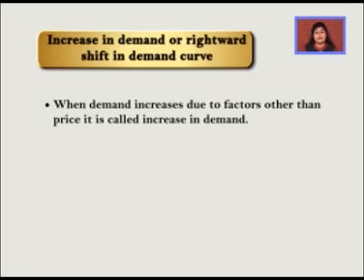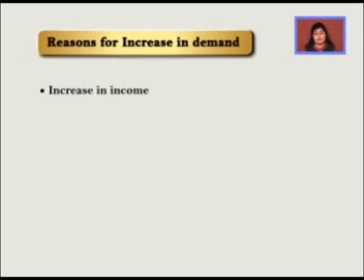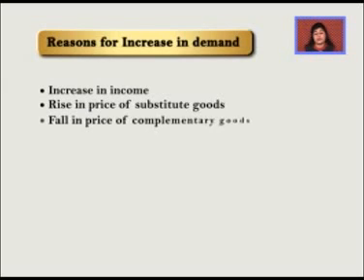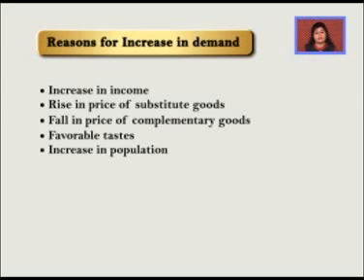And an increase might cause a rightward shift in demand curve, and a decrease might cause leftward shift in the demand curve. Increase in demand means when demand increases due to factors other than price. So what other factors can cause the demand to increase? Well, increase in income, rise in the price of substitute goods, or fall in the price of complementary goods, or tastes turning favorably, or total increase in the population of the country.